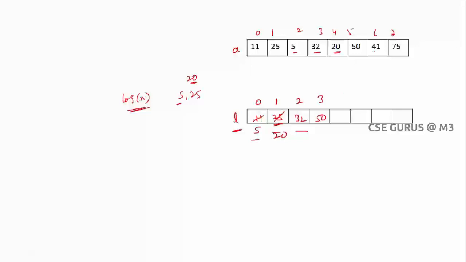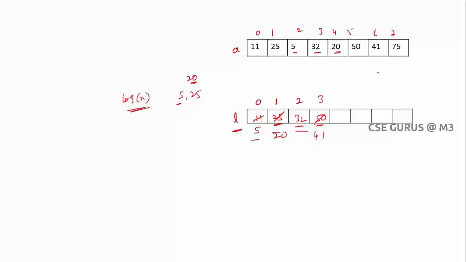But here it is somewhere in between, so you need to find the element which is the immediate lesser value. It fits between 32 and 50, right? So you need to replace after 32, and you cannot insert after 50. You have to check which is the immediate less-than value and then do it. You cannot replace after 20, because 32 is again less than 41. So I'll replace on 41.